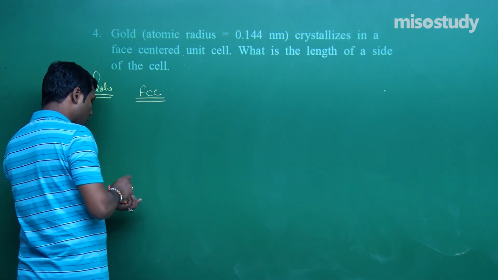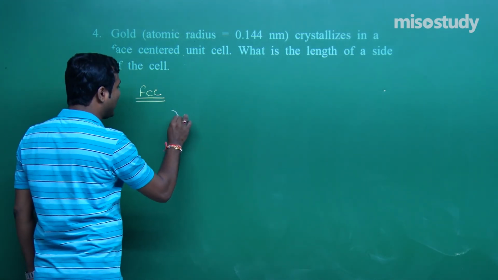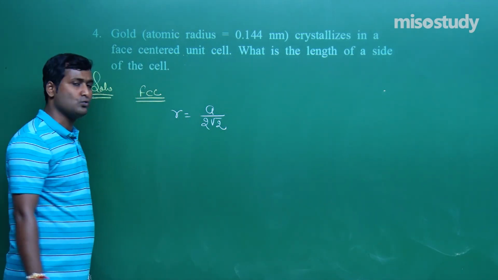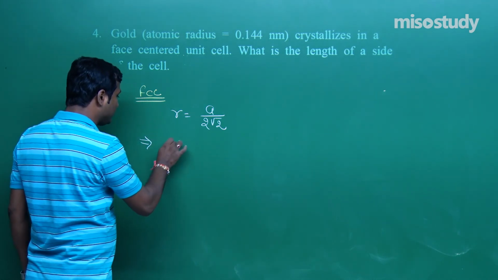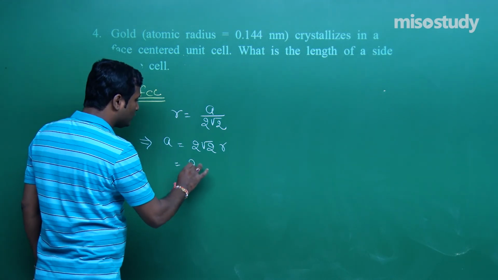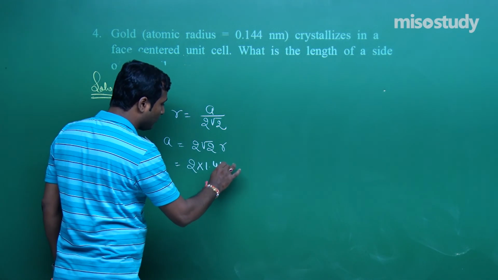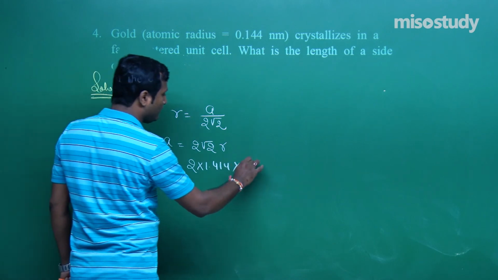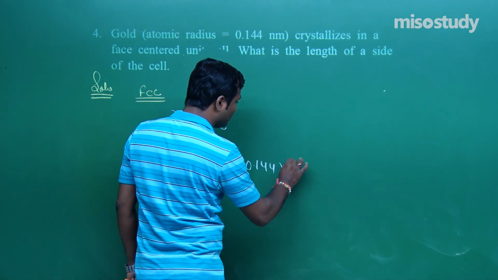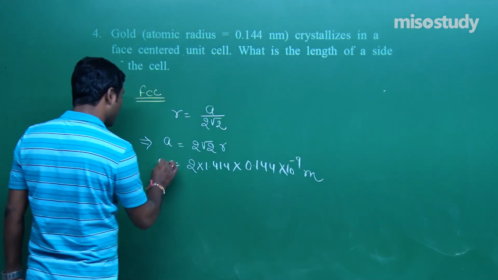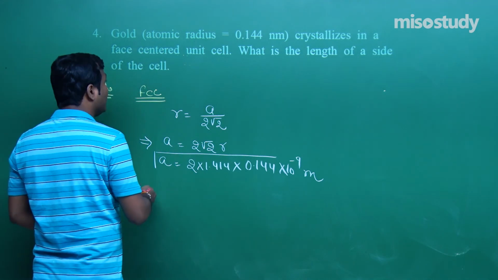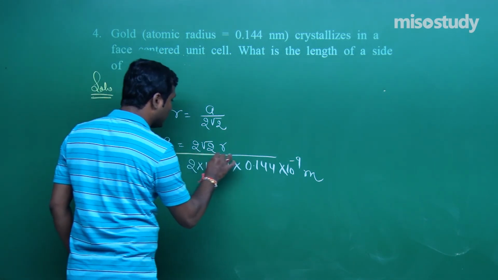In FCC we know R is equal to A upon 2 root 2. So A is equal to 2 root 2 into R, 2 into 1.414, and the value of R is 0.144 into 10 to the power minus 9 meter. If I solve this, we get the value of A, that is the side of the unit cell.